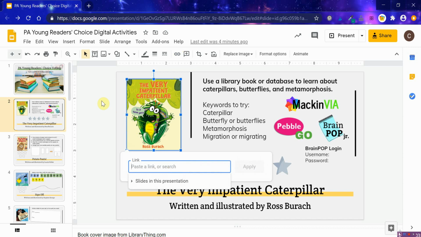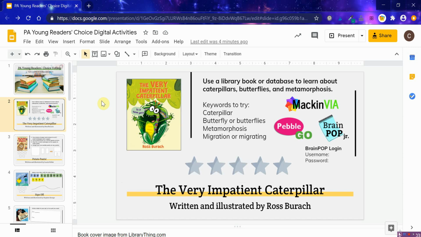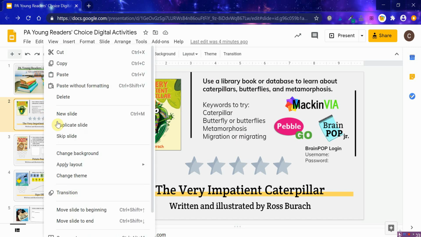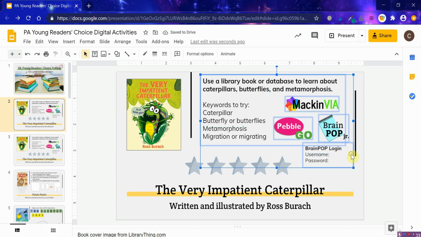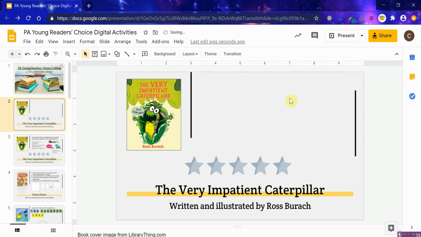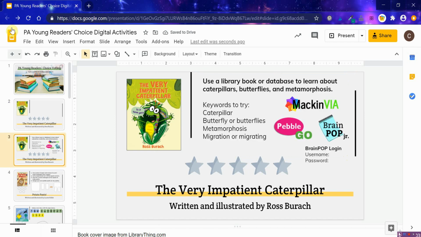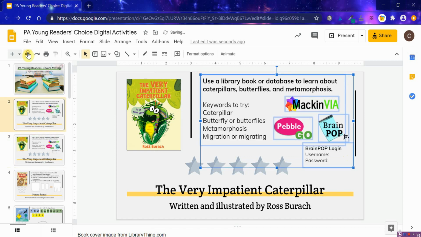Of course, be careful of copyright and be respectful of the publisher's work. You could also just embed a YouTube video over here by duplicating this slide. And then what I would do is I would just delete all of this on this slide and insert my video here, and then have students do the activity after that. And so let me go back there.